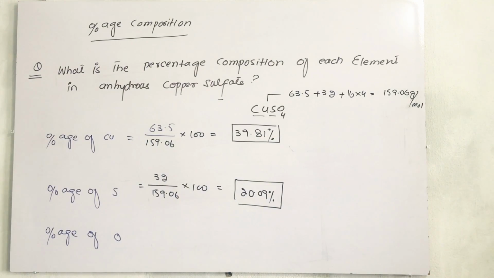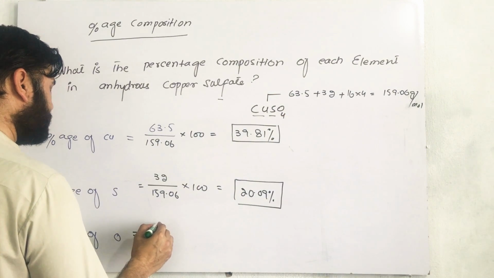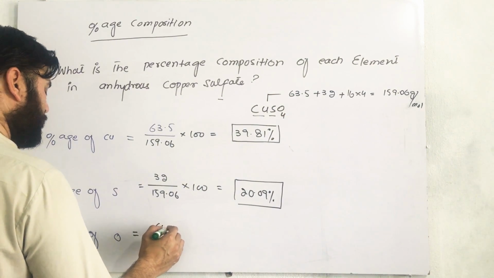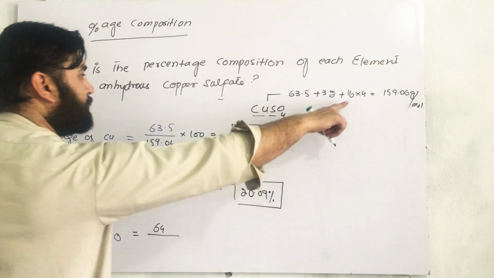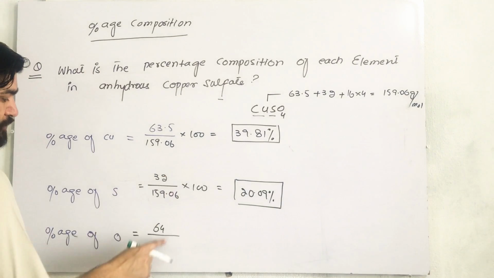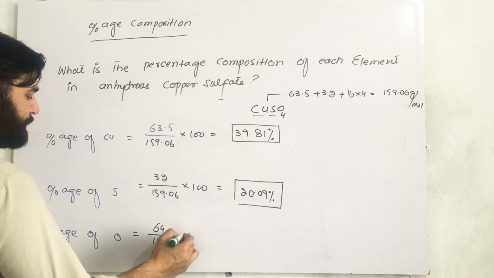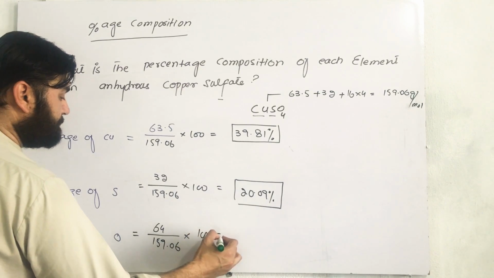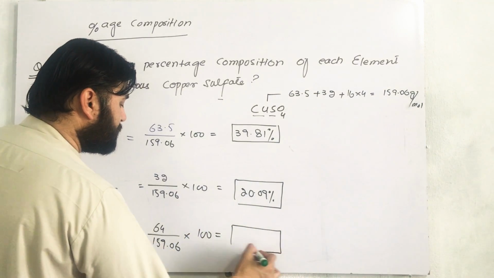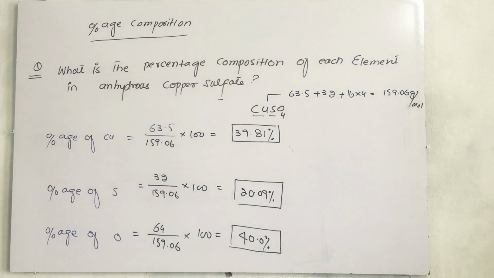And if the same calculation is applied to oxygen, oxygen here in this formula is 16 multiplied by 4, 64 grams, divided by the molar mass 159.06 gram per mole, multiplied by 100, that will be 40.0%, the percentage of oxygen.